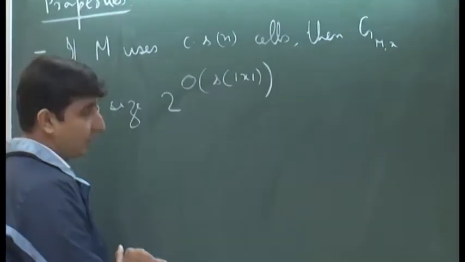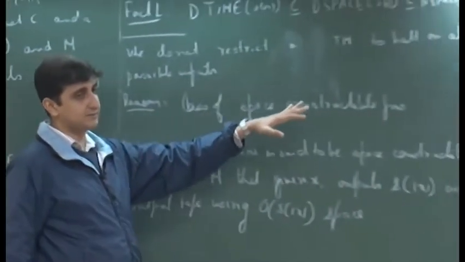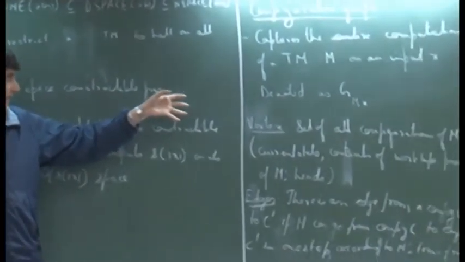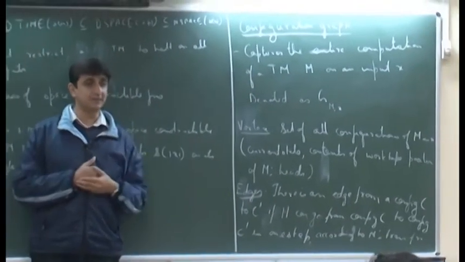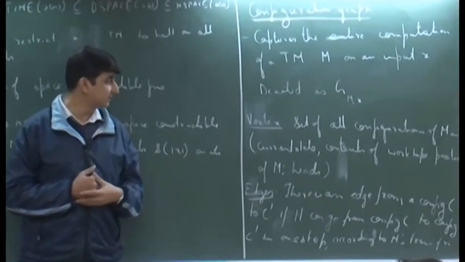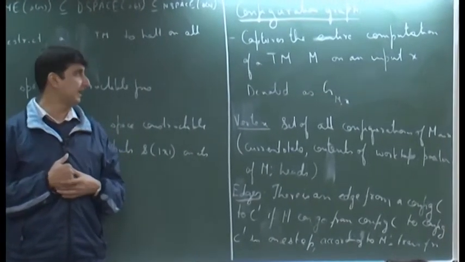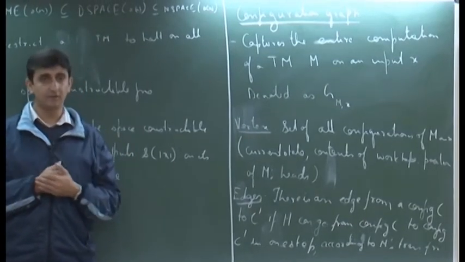What else? Note one thing: in the definition of a configuration graph, we did not say whether M is deterministic or non-deterministic. In other words, this entire definition also carries on if M is non-deterministic.